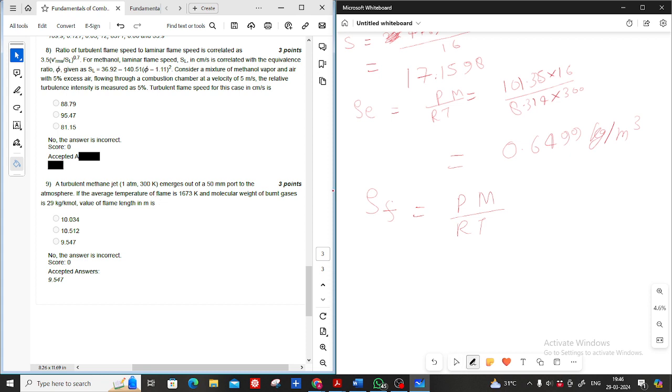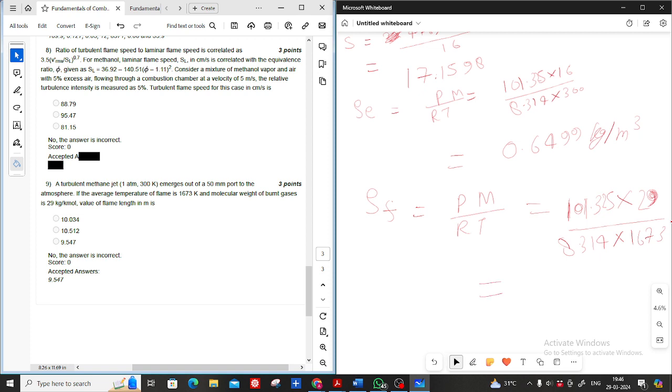So this pressure P is 101.325. Basically it is saying 1 atmospheric pressure, equal to 101.325 kilopascal, into molecular weight, they have given 29, upon 8.314, and temperature they have given 1673 Kelvin.